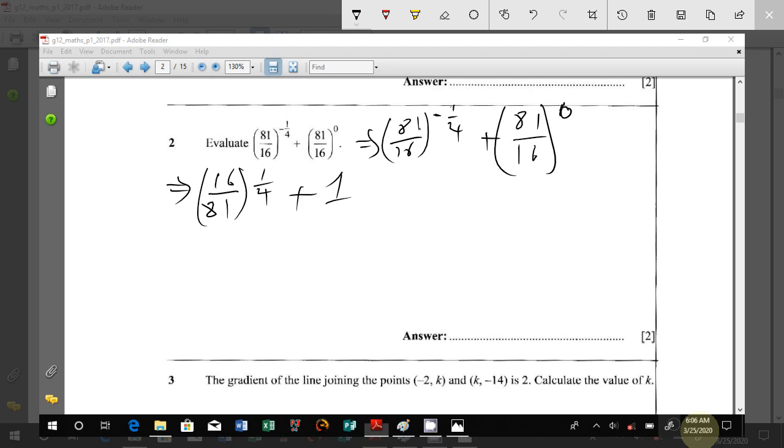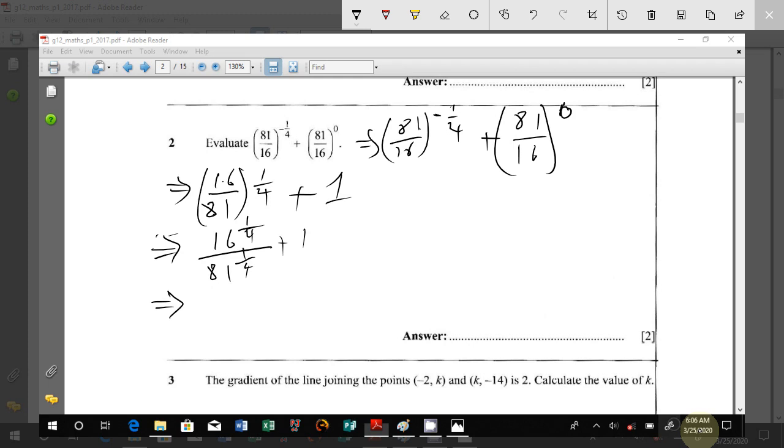Then when we have this stage, we deal with this separately. You say 16 to the power 1 over 4 over 81 to the power 1 over 4 plus 1, just like that. Okay, we are still going.